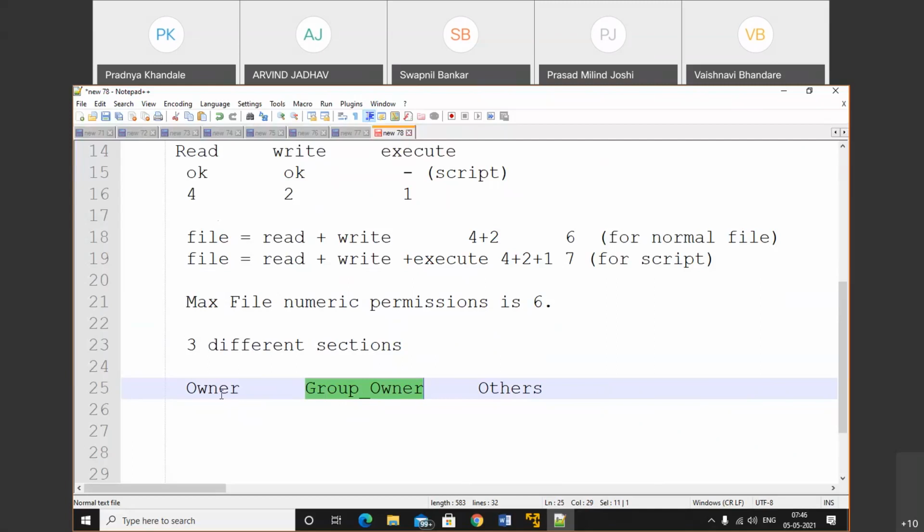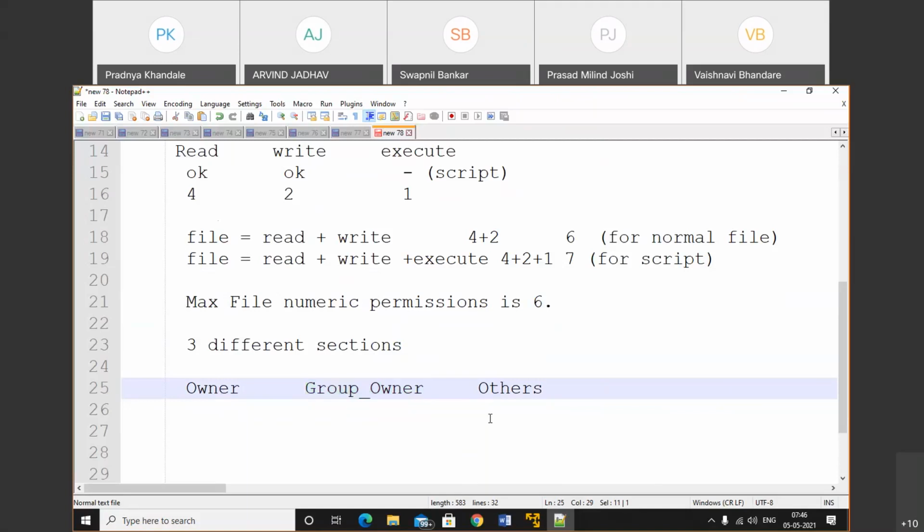For example, if another person wants to access your file and that file does not have permission to read, write, and execute, in that case that person is not able to access your file. So if a user has created a file, then that particular user and group owner users will access that file. No other user will be able to access that particular file.